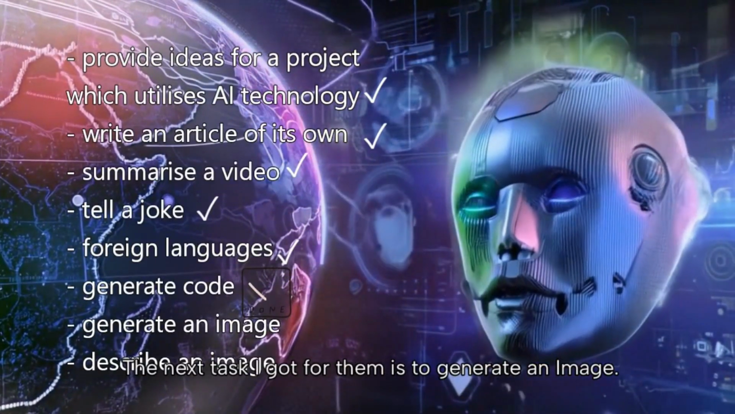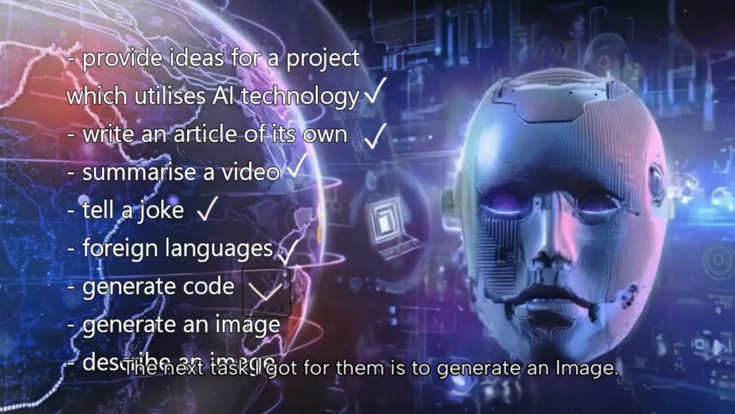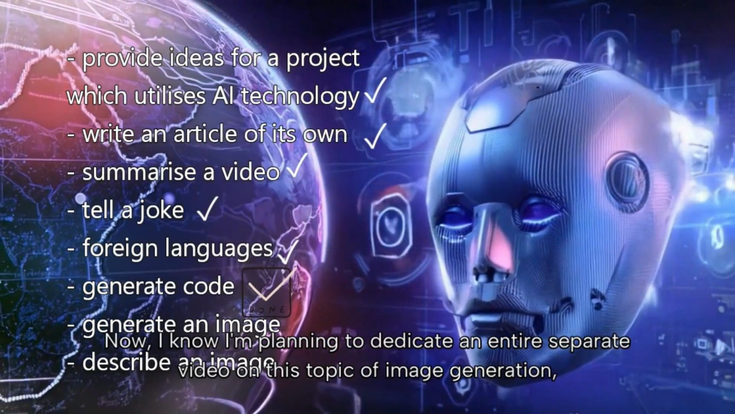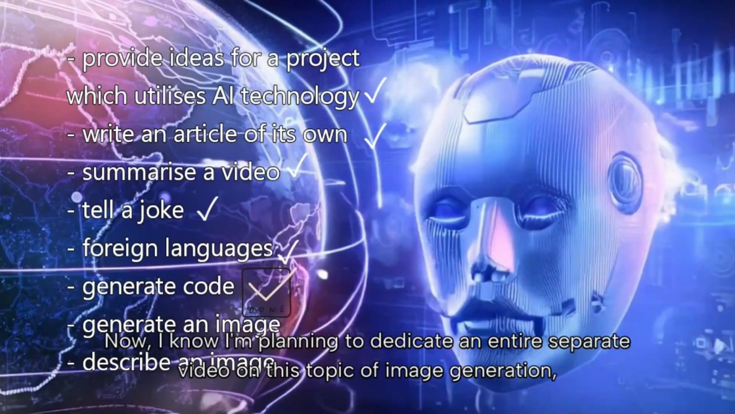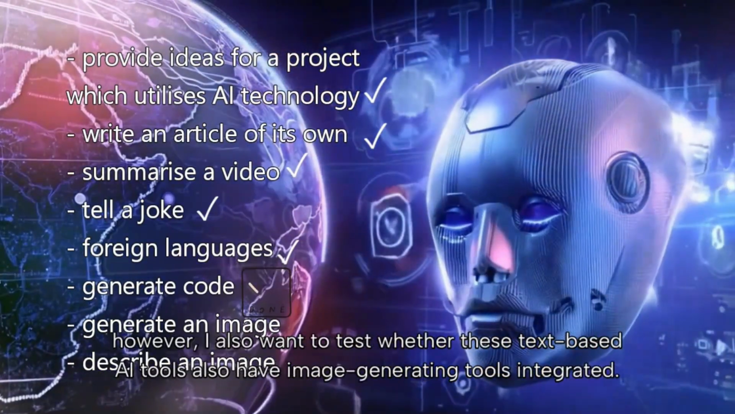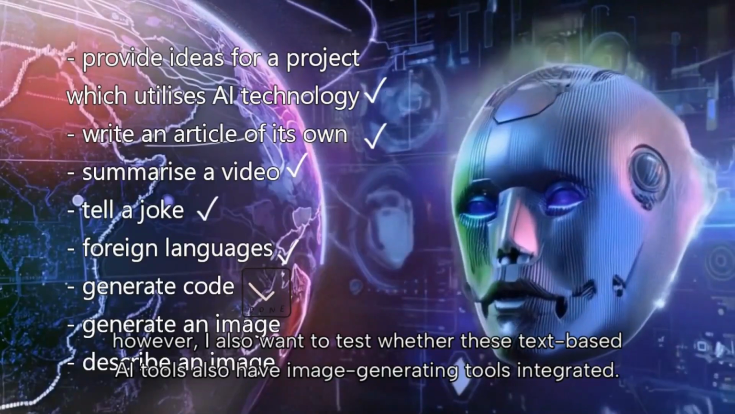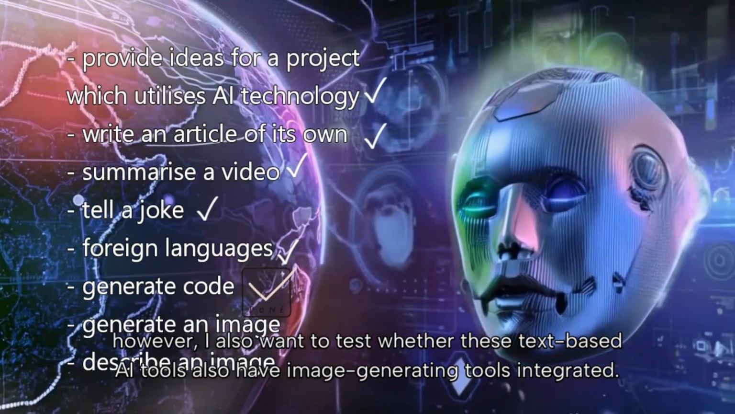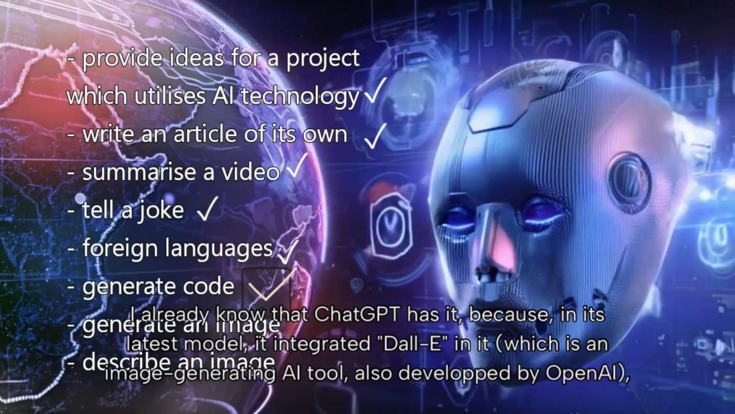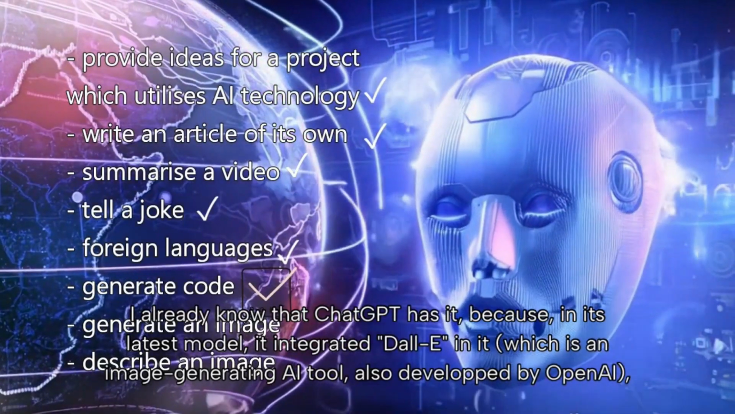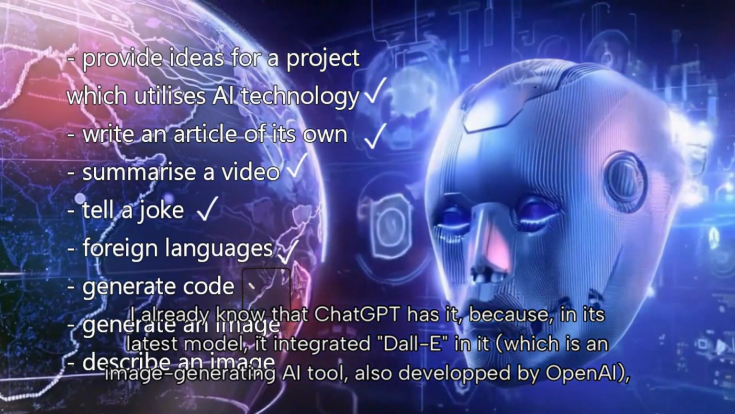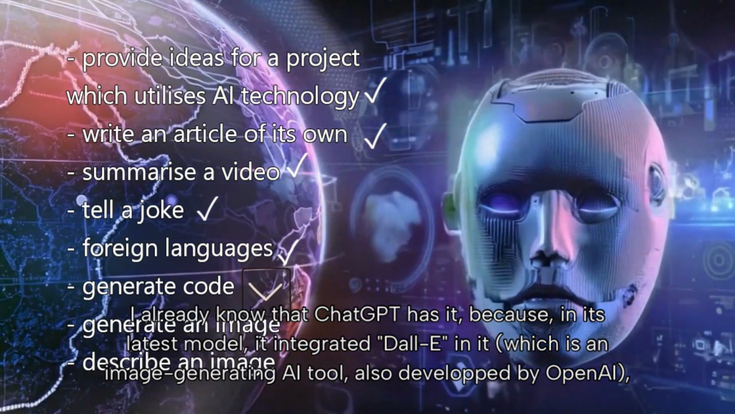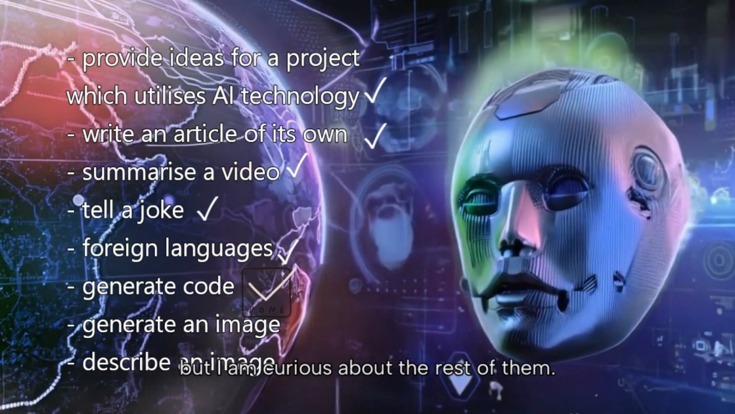The next task I got for them is to generate an image. Now, I know I'm planning to dedicate an entire separate video on this topic of image generation. However, I also want to test whether these text-based AI tools also have image generating tools integrated. I already know that ChatGPT has it because in its latest model, it integrated DALL-E, which is an image generating AI tool also developed by OpenAI, but I'm curious about the rest of them.